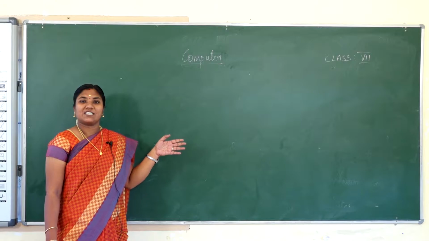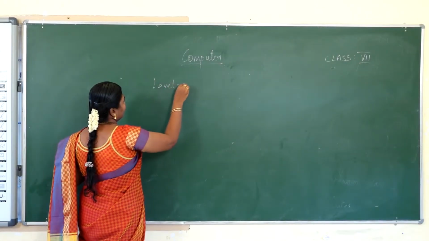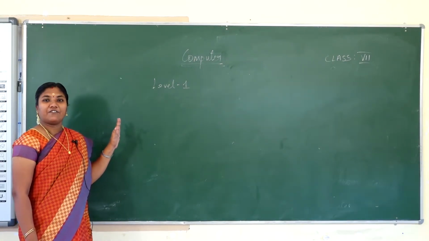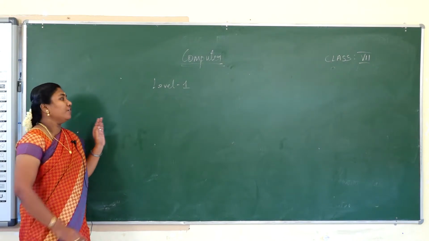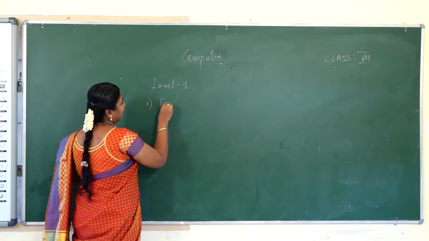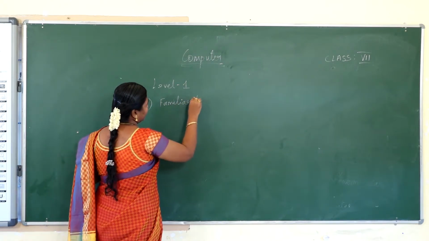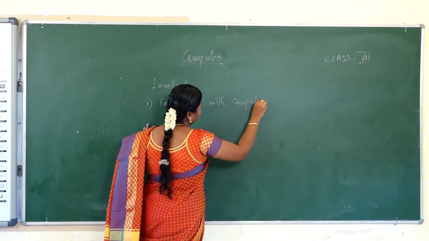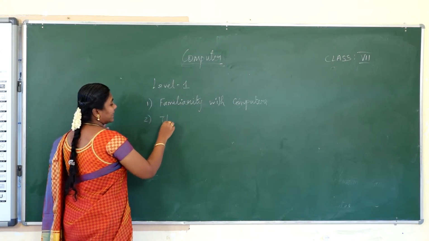In the overview, in level 1, there are mainly 5 streams. In those 5 streams we are going to see the 6 levels we have learned so far. The 5 streams are: first, familiarity with computers. Second, thinking process skills.